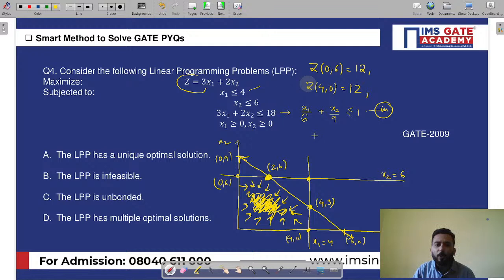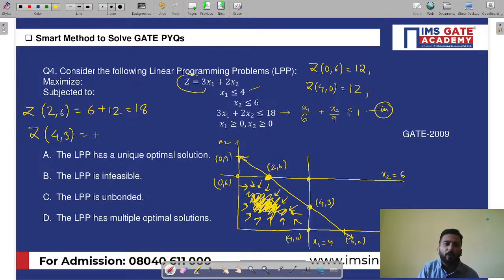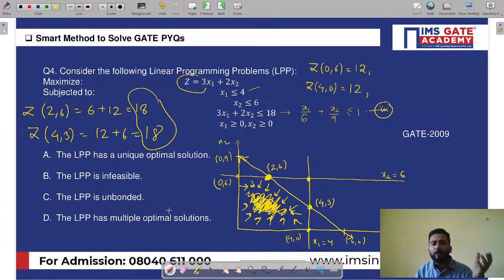Now, if you put z at 2, 6, you are going to get 3 into 2 is 6 and 2 into 6 is 12, which is 18. And if you put z at 4, 3 over here, you are going to get 3 into 4 is 12 and 2 into 3 is 6, which is 18. So 18 and 18, 2 solutions are coming. When 2 solutions are coming, you will simply say that it has multiple optimal solutions. Yes or no? You have done this question.